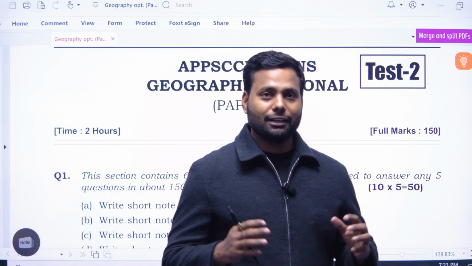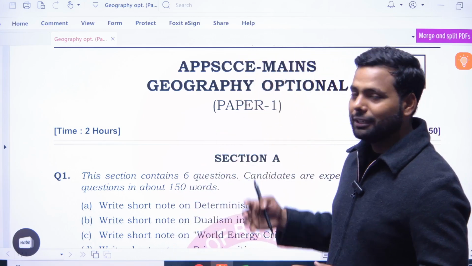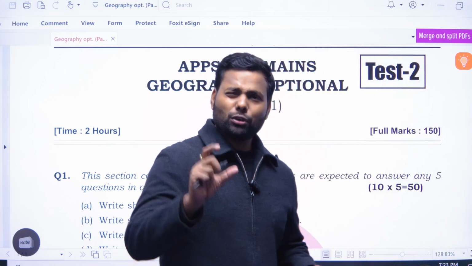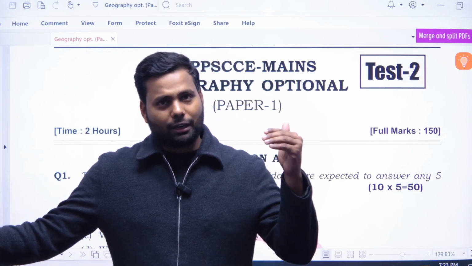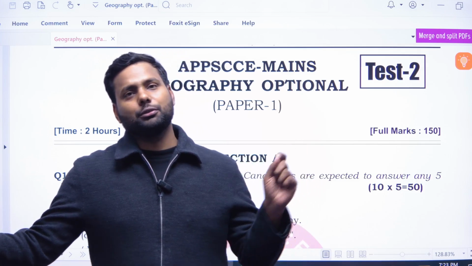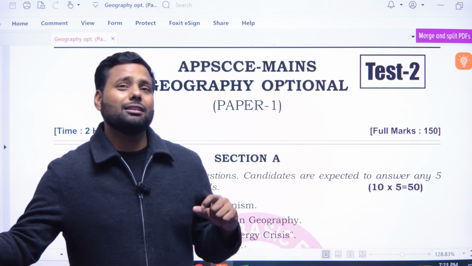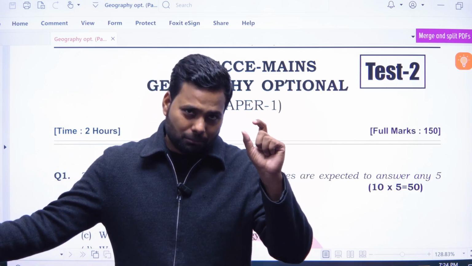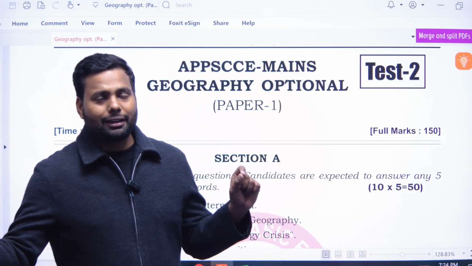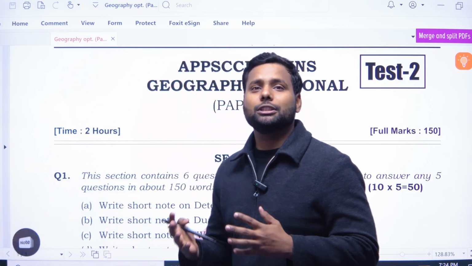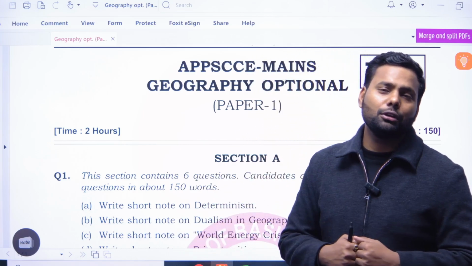So today we have come with another optional test paper discussion. It is only a discussion of how to approach the question, what the structures are whenever you are writing the question, what certain points you have to remember during answer writing and approaching the question, and what kind of structure you have to draw.